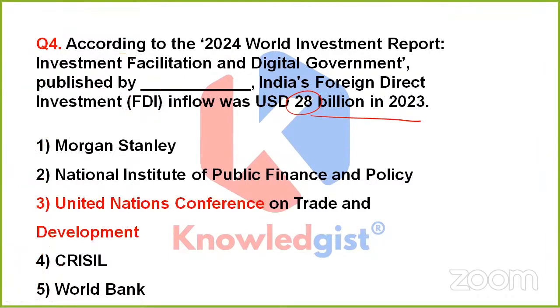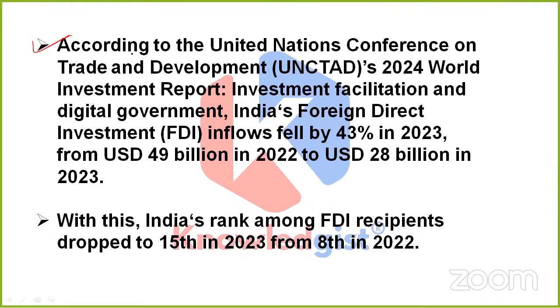So yes, this time, my friend, it is option 3 which is the correct one, that is United Nations Conference on Trade and Development. So if we go through this UNCTAD, that is United Nations Conference on Trade and Development, its 2024 World Investment Report, named Investment Facilitation and Digital Government, then we would come to know that India's foreign direct investment, that is FDI inflows, fell by 43% in 2023.